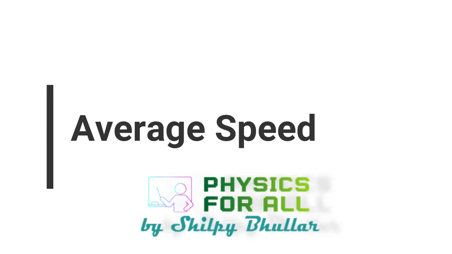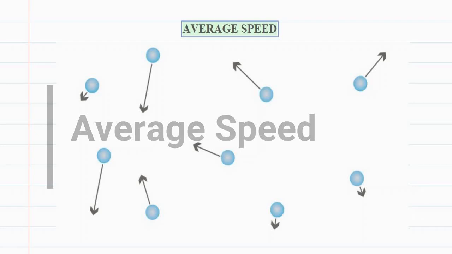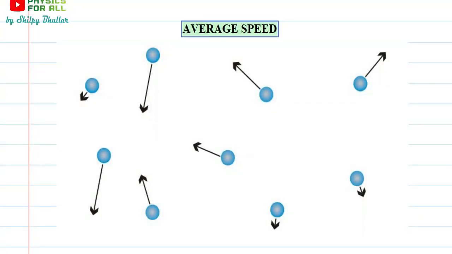As we have already discussed the physical significance of most probable speed, average speed and root mean square speed, in this particular video we are going to derive the expression for average speed. Let's get started.